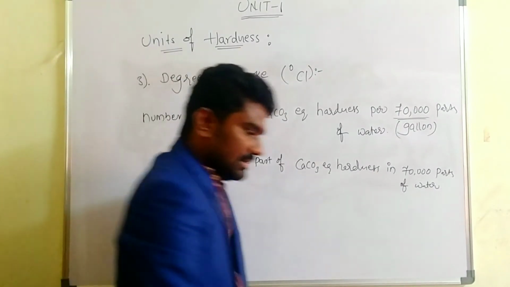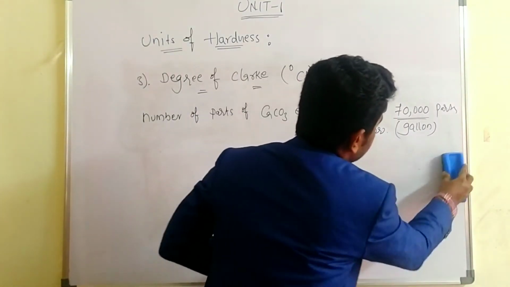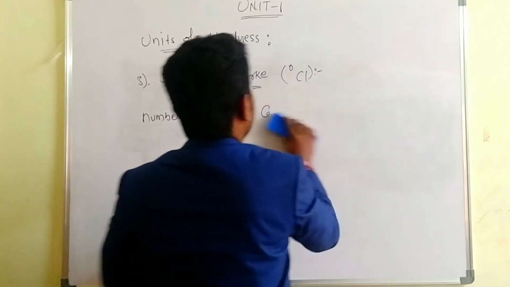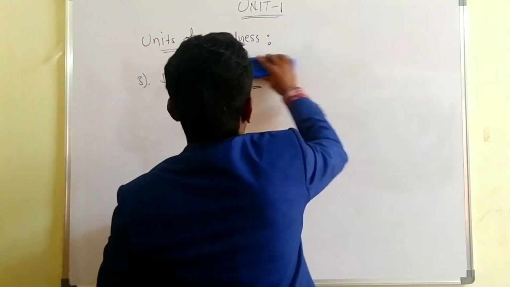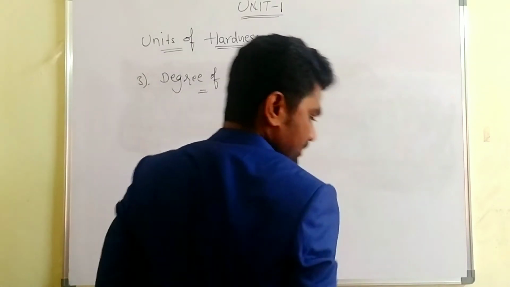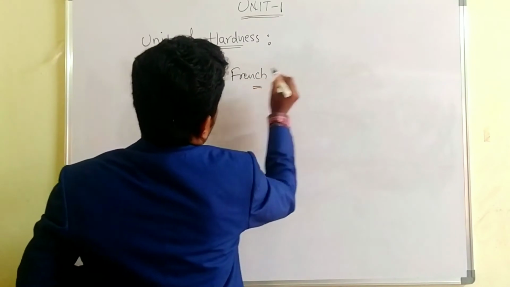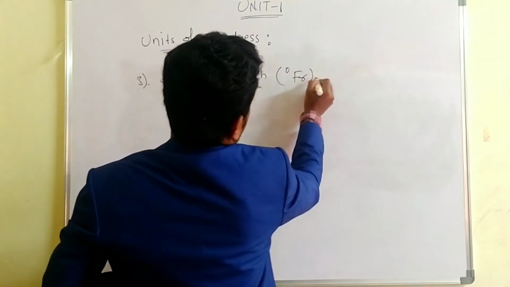Okay, the next and last unit, what is that? Degree of French. We can express it like this, degree of French.